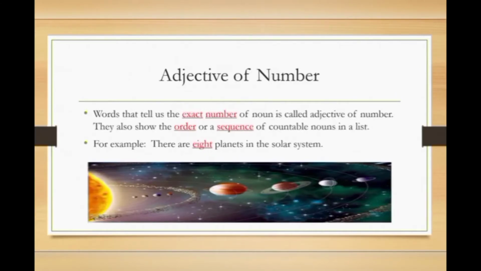Adjective of number. Words that tell us the exact number of a noun are called adjectives of number. They also show the order or sequence of countable nouns in a list. For example, there are 8 planets in the solar system. See this example, in this sentence the word 8 is highlighted with red. Okay, this is the adjective of number. So it tells us the exact number of planets in the solar system.